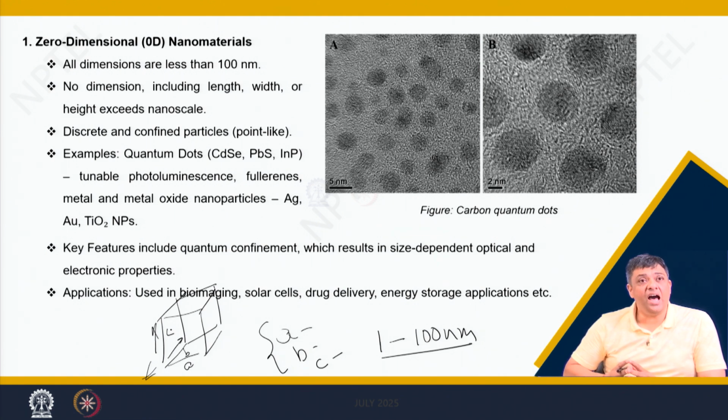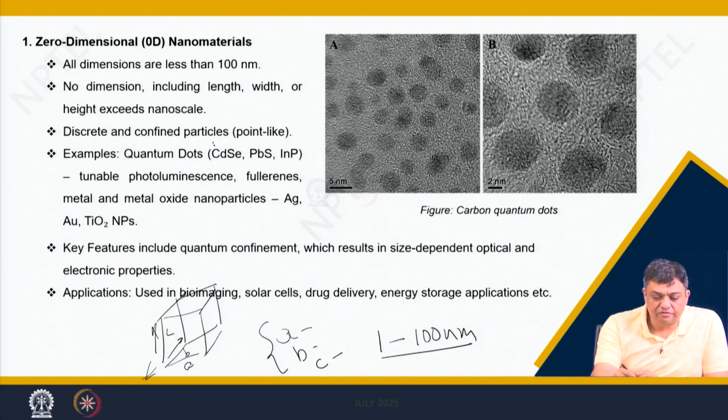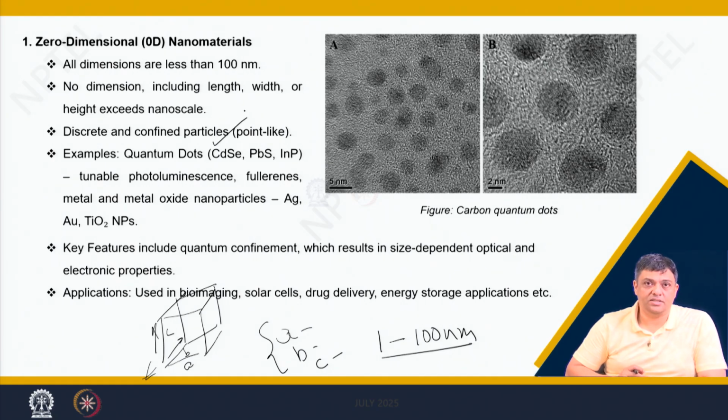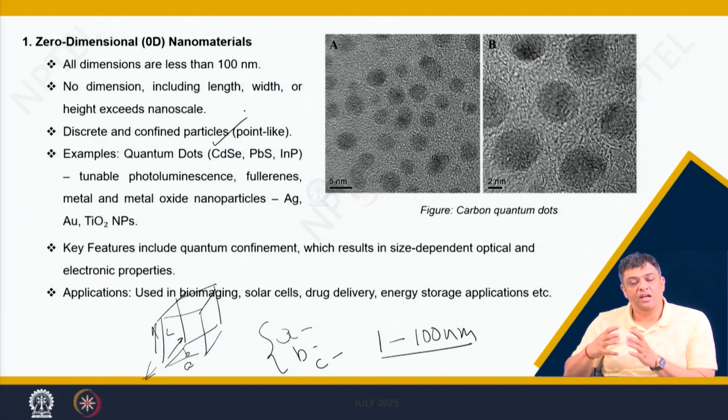Therefore, these are discrete and confined particles. Confinement means what? That the electron does not have freedom to move to long distances in any of the 3 dimensions. So, the motion of electrons in such particles is confined.